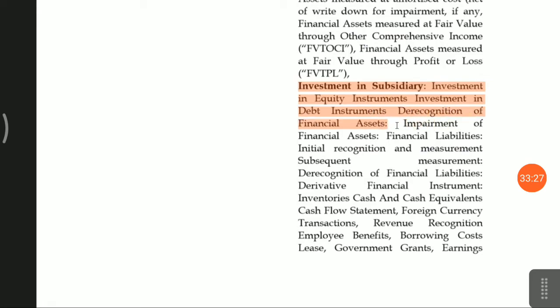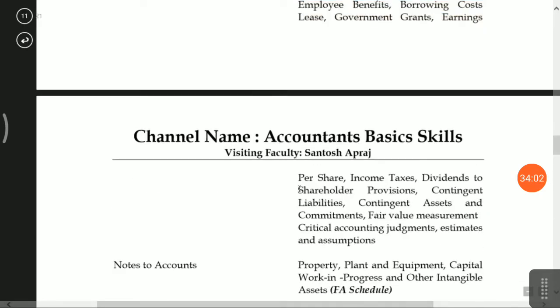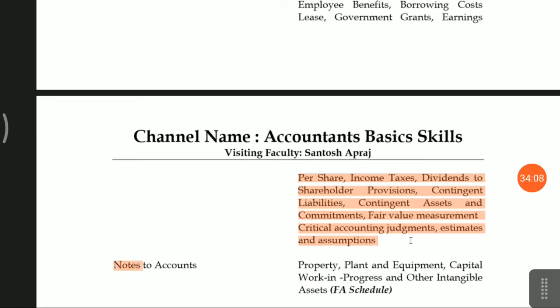When you de-recognize, it means there is no chance of recovery of income, because earlier you recognized it as a financial asset, but if you do the valuation of your financial assets and at that time you realize that there is no chance of recovery, at that time you can de-recognize. Subsequent measurement, derivatives, financial inventory, cash inventories, cash and cash equivalent, cash flow statement, foreign currency transaction, revenue recognition, employee benefit, borrowing costs, government grants, earning per share, income taxes, dividend to shareholders, provisions, contingent liability, contingent assets, fair value measurement.